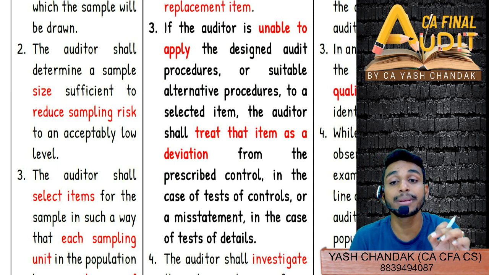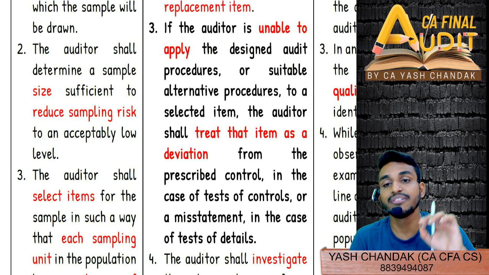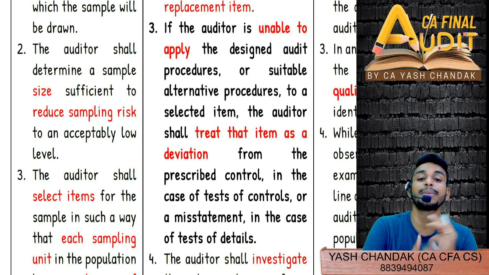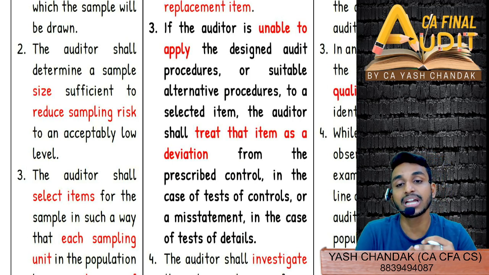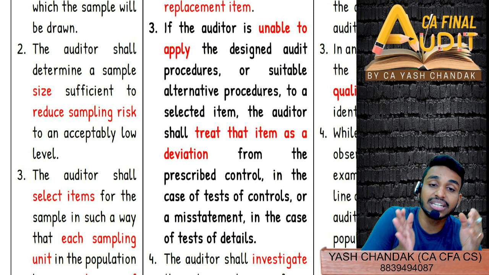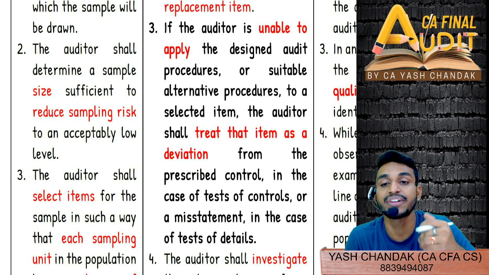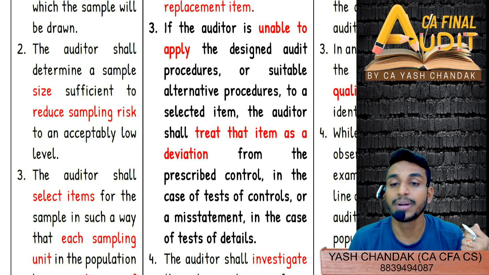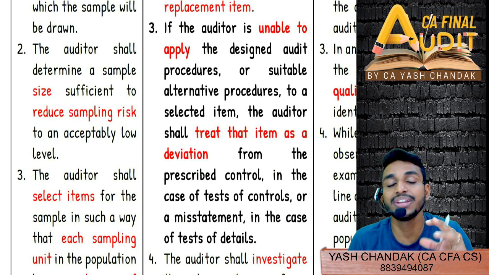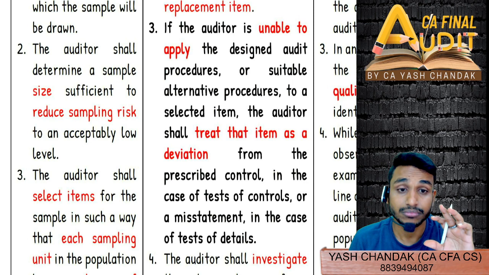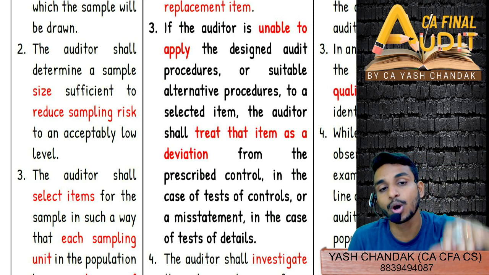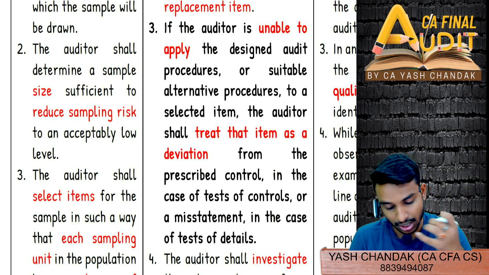This would lead to hampering of effectiveness. Similarly, one more sampling risk relates to hampering of efficiency, where we found that controls are not effective, but in effect they are effective. And where we found that there are material misstatements, but in effect they were not material. So both will affect my sampling risk, and sampling risk should be brought down to the lowest acceptable level.